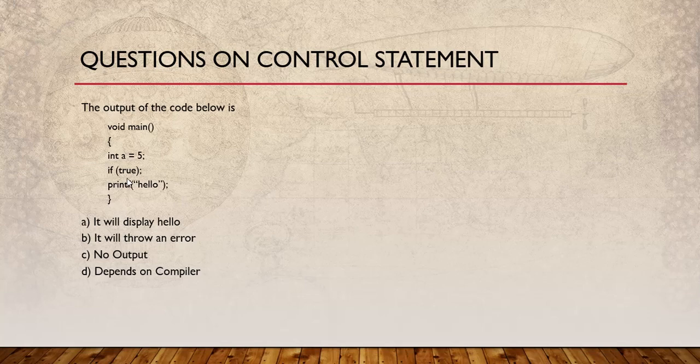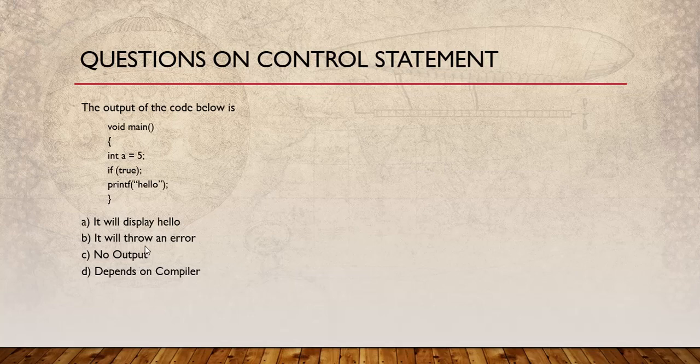The next question is, here this a is a local variable, a equals 5, and in this if condition, true is written, if true, and then a semicolon is placed here. Now what will be the output of this program? The options are: it will display hello, will throw an error, no outputs, depends on compiler.